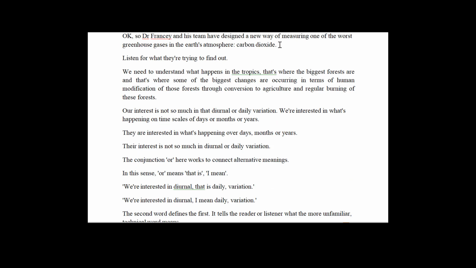Okay, so Dr. Franci and his team have designed a new way of measuring one of the worst greenhouse gases in the Earth's atmosphere, carbon dioxide. Listen for what they're trying to find out. We need to understand what happens in the tropics. That's where the biggest forests are, and that's where some of the biggest changes are occurring in terms of human modification of those forests through conversion to agriculture and regular burning of these